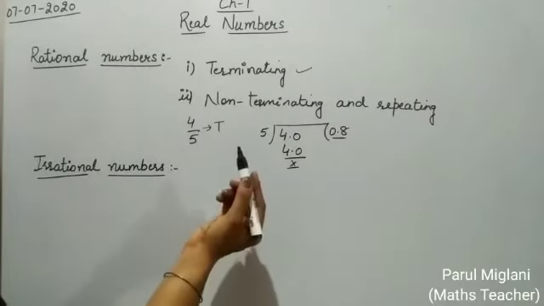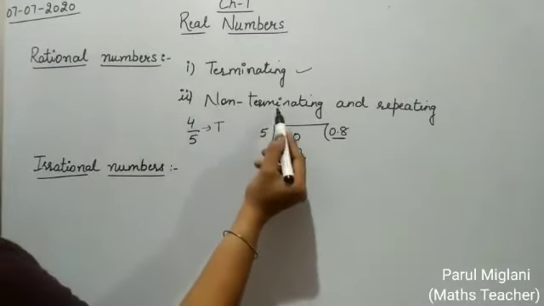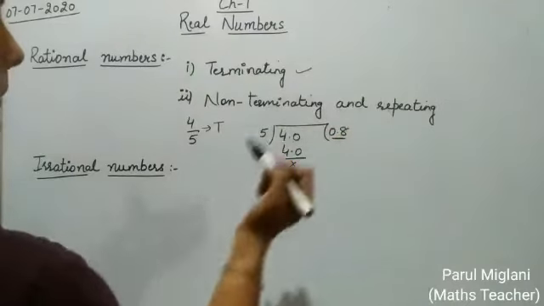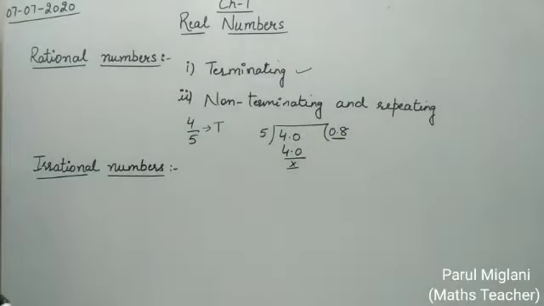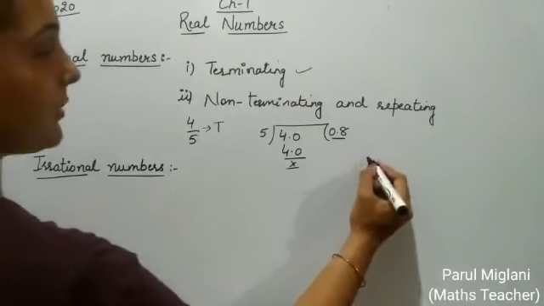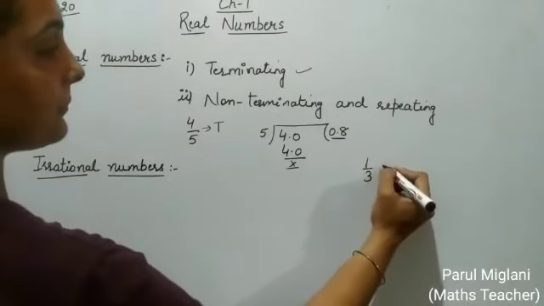If the decimal expansion of any number is non-terminating and repeating, those numbers are called rational numbers. For example, 1 by 3.